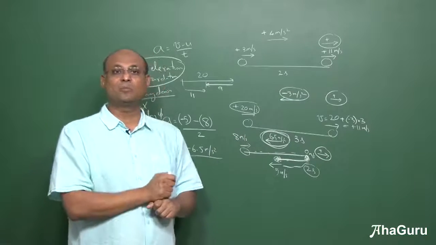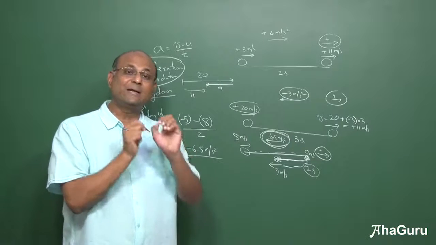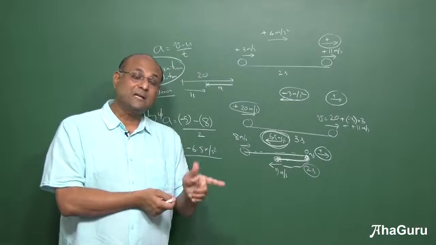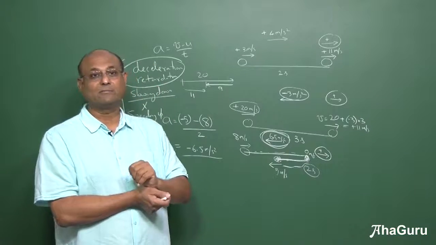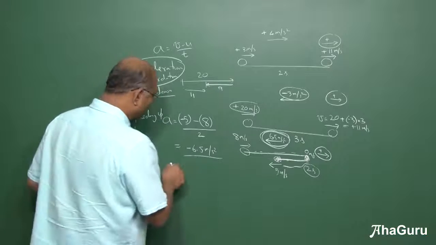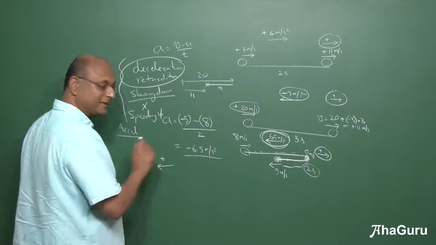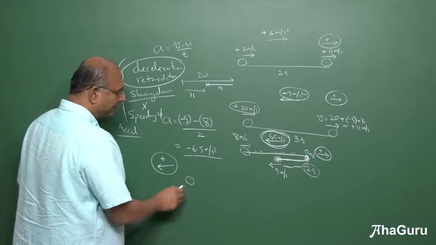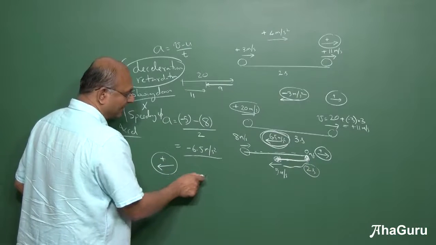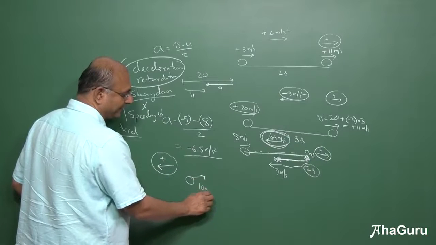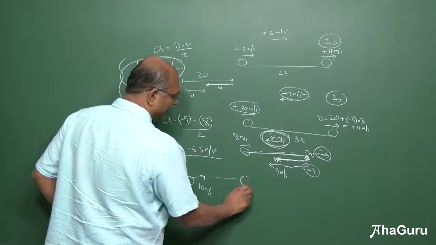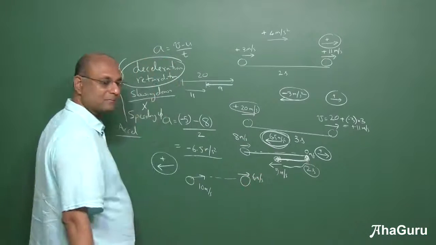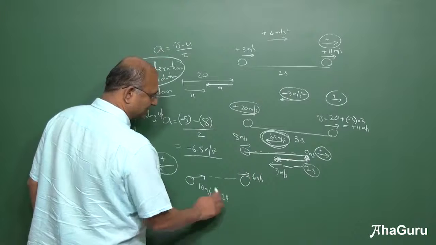But questions will ask you about deceleration. So whenever you get deceleration, remember the object is slowing down. The acceleration may be positive, may be negative. For example, if I chose this direction as positive direction, and the object was starting off, let us say, with 10 meters per second, and it basically went to 6 meters per second, and let us say in 2 seconds.